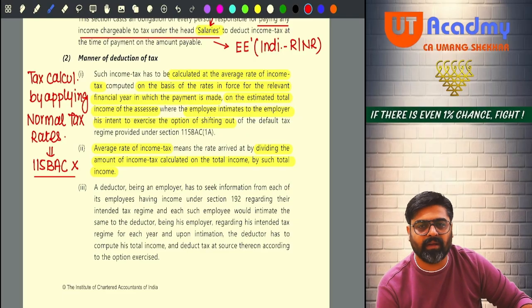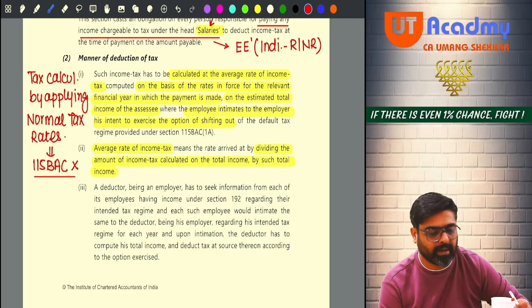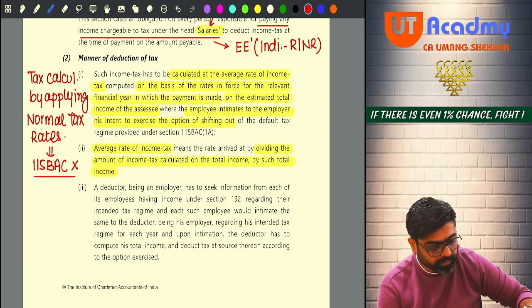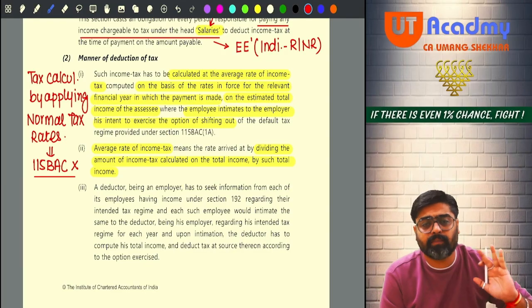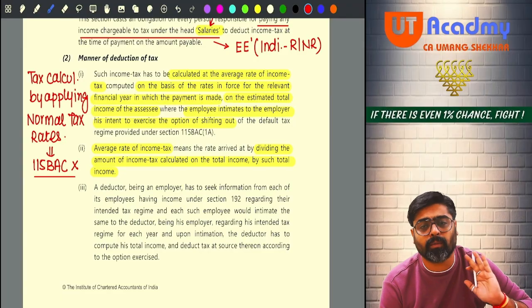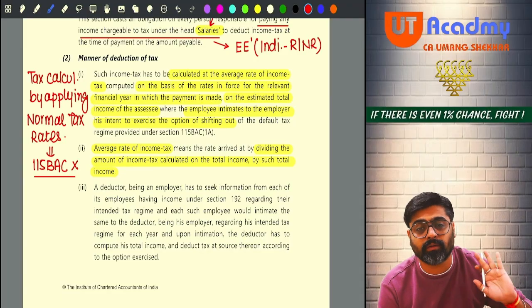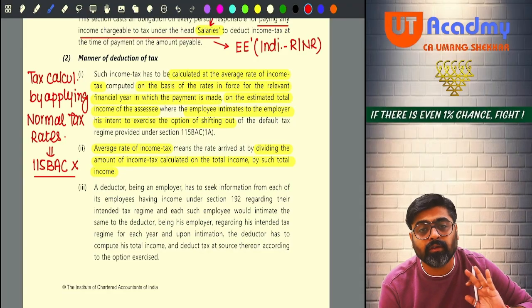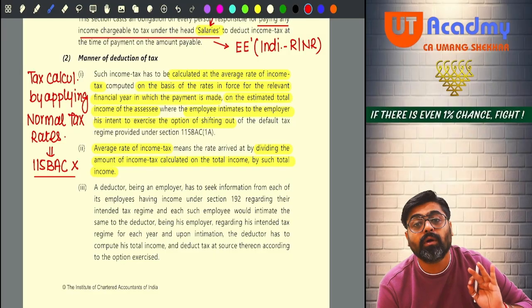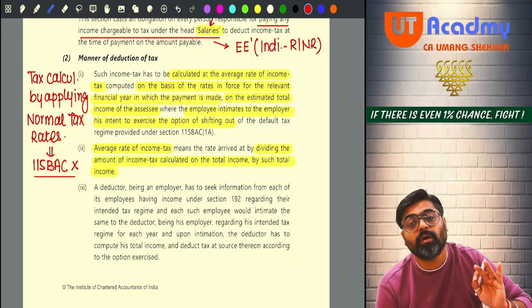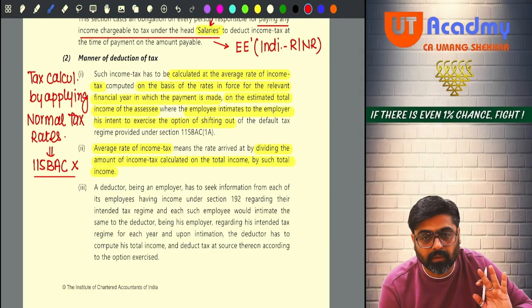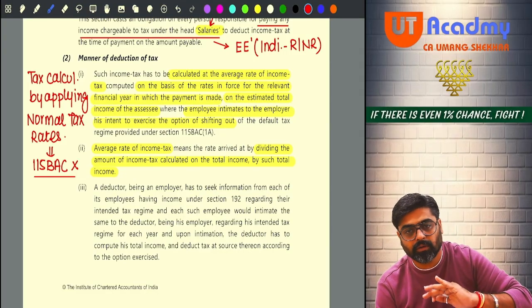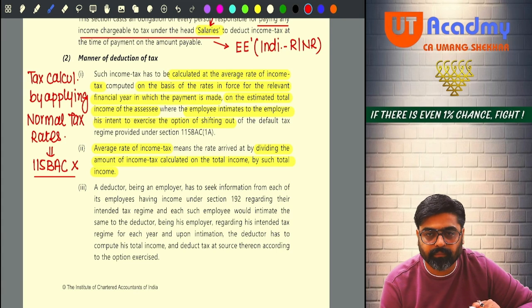But right now, in the previous year, if the employee intimates that employer, please deduct the tax from my salary by applying normal rates of tax, don't apply 115BAC rates. Calculate my tax on the basis of normal tax rates applicable to me, and that tax you deduct from my salary.